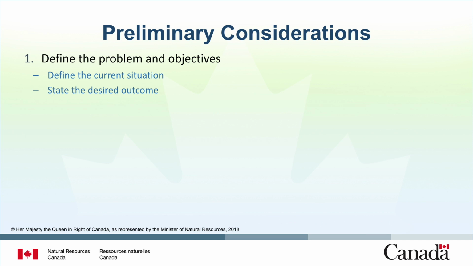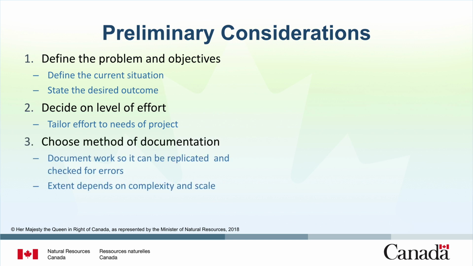Are you dealing with a poor performing piece of equipment that needs replacement? Do you have a given level of funding that you need to use optimally in order to get the greatest returns on your investment? Make sure from the outset that you define the current situation and state the desired outcome. Next, think about level of effort. Depending on the project scope, life cycle costing can be very time-consuming and detail-oriented, or it can be used for very simple and quick calculations. The level of effort should be tailored to the needs of the project.